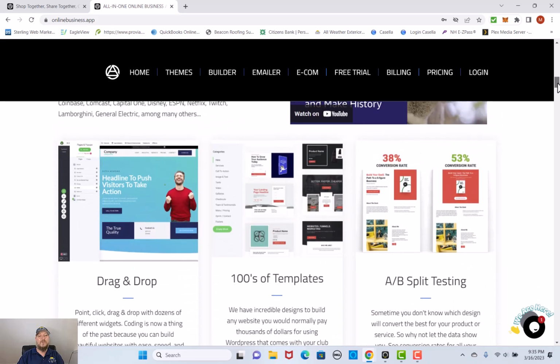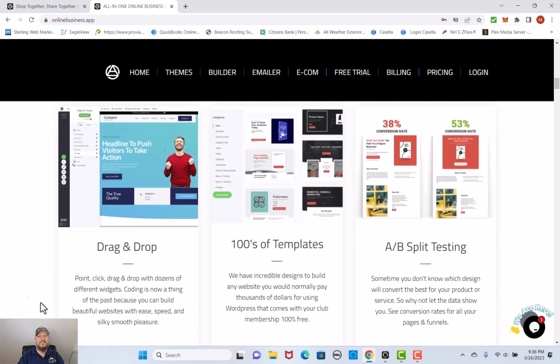We have drag and drop technology. You can point, click, drag, drop with dozens of different widgets. So coding now is really a thing of the past because you can build these big, beautiful websites with ease, speed, with silky smooth pleasure. This is absolutely amazing. We have hundreds of templates. They have incredible designs ready to build out any website for any kind of thing that you're thinking of. Say you're a landscaper, well, there's something for you. Or say you're a plumber, or say you offer a service other than some of those. Whatever it is that you have, or say you're offering a product, they have the ability with all of these hundreds of templates to really find something that's going to fit your niche right here.